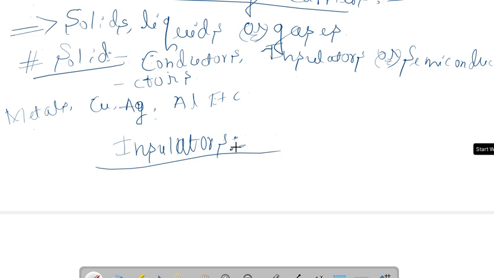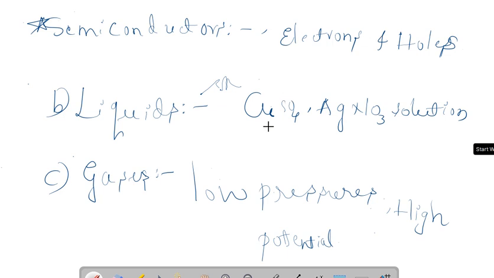And if you consider the semiconductor, the current carriers are electrons and holes. In liquids, those which allow electricity to pass through them and dissociate into ions are called electrolytes. We call them electrolytes. Copper sulfate solution and AgNO3, I mean silver nitrate solution, are conductors of electricity, as well as sodium chloride solution or sulfuric acid solution.